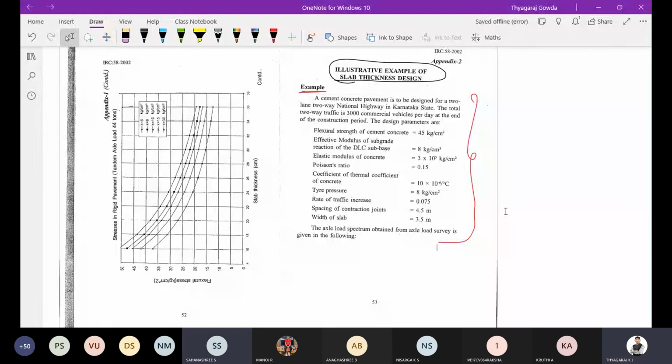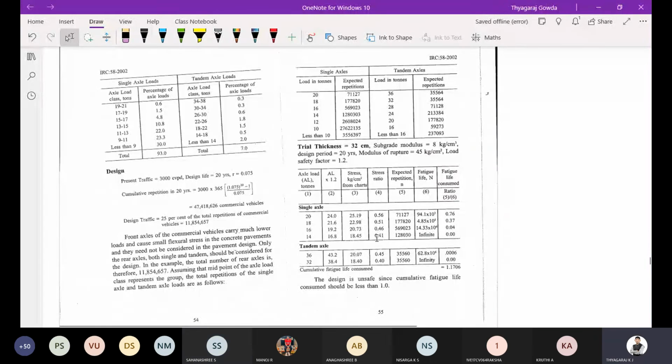Completed, sir. Others completed? So note down the axle load spectrum. Note down this tabular column. That is single axle, then tandem axle. In the exam also they will give like this only. That is a single axle load and tandem axle. Then axle load in tons, then percentage of axle load in tons they are going to give. So kindly note down this tabular column: single axle loads, then tandem axle loads.